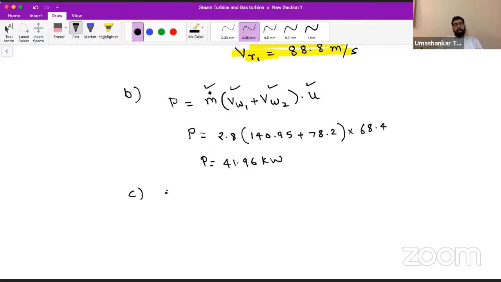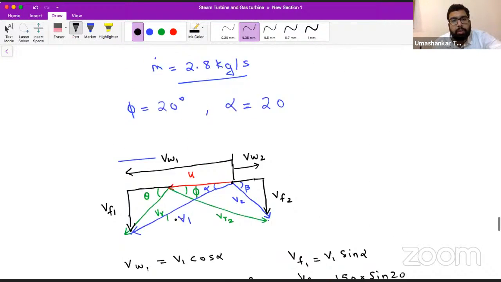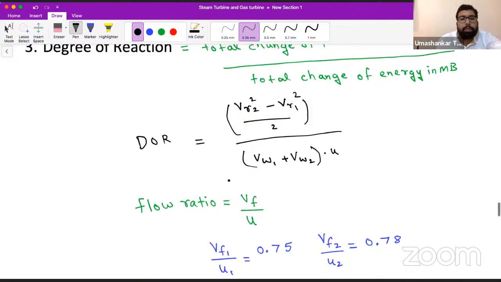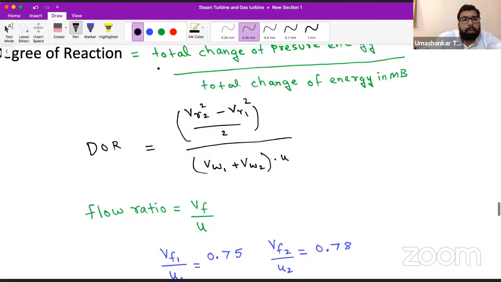Now C part, what is the degree of reaction? We have to calculate at last the degree of reaction. So the degree of reaction we have seen is what? This is the formula of degree of reaction.